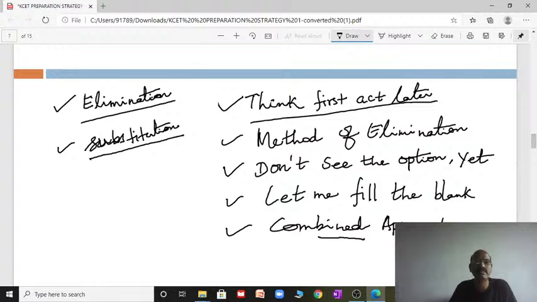So these are the methods you apply and practice more.